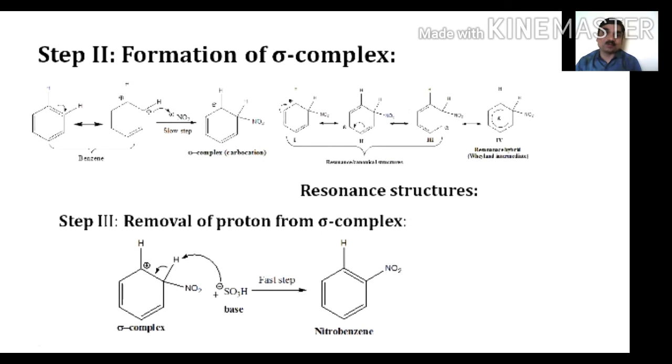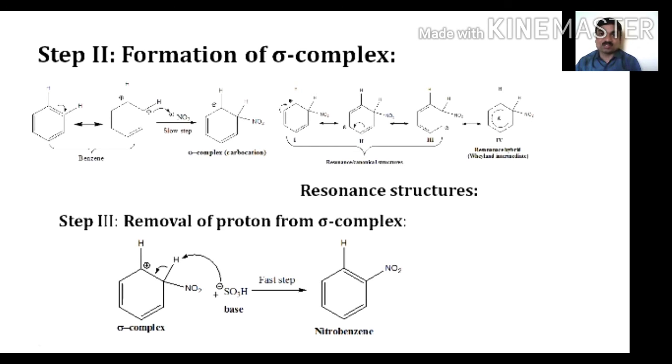After the generation of the electrophile, the nitronium ion attacks the pi electron cloud of the benzene molecule, resulting in the formation of a sigma complex carbocation. This carbocation formed by the attack of the nitronium ion is unstable and undergoes delocalization of pi electrons, resulting in resonance structures of that sigma complex. In the first structure, the positive charge is present on carbon number 1; it shifts over here, resulting in the second resonating structure. Similarly, the third resonating structure.